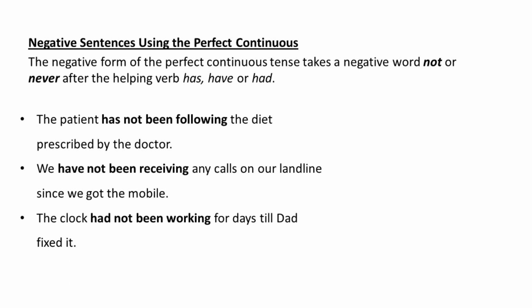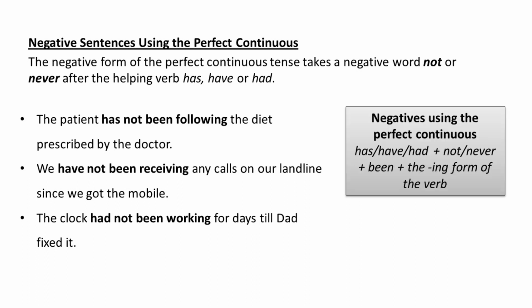The clock had not been working for days till Dad fixed it. So this is a negative sentence in past perfect continuous tense. Here we have placed the negative word not in between the past form of have, that is had, and been. And then we have used the ing form of work, that is working.